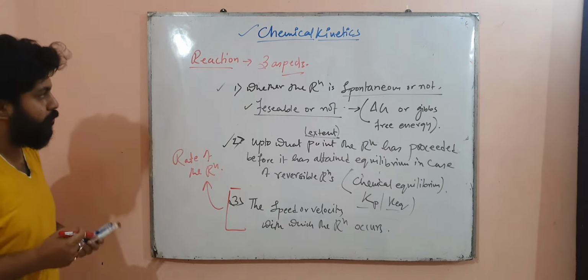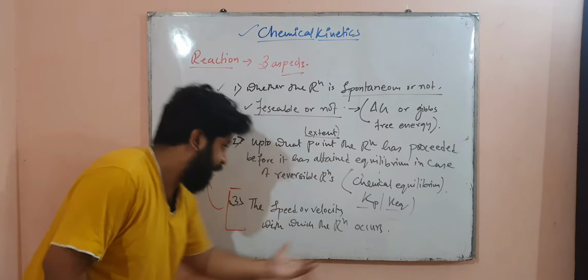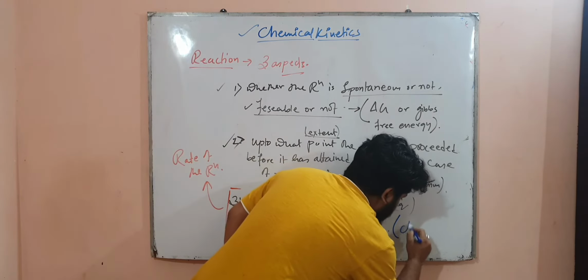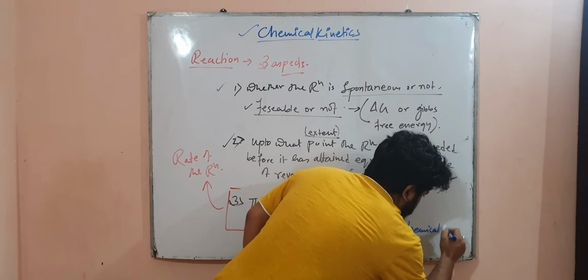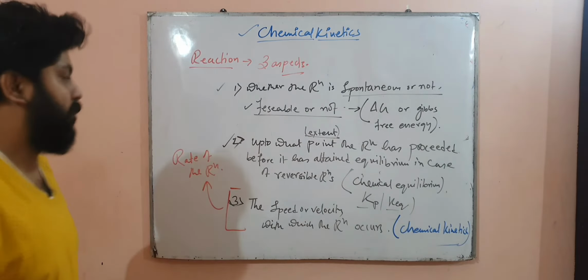We will study the speed or velocity of the reaction, which is the study of chemical kinetics, which is our study in this particular class 12.